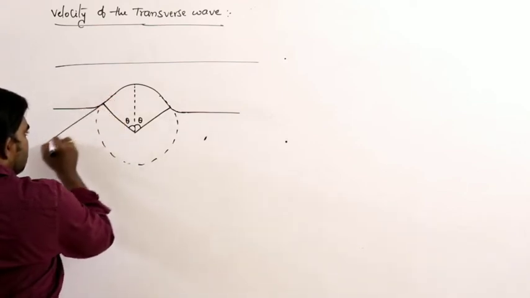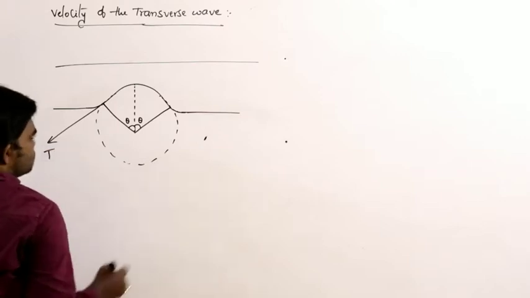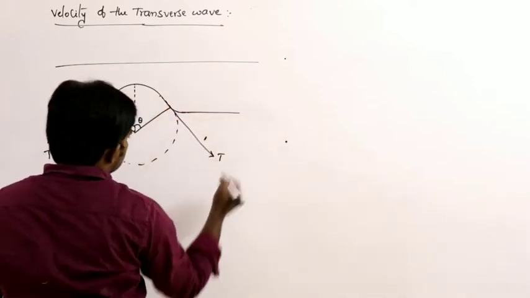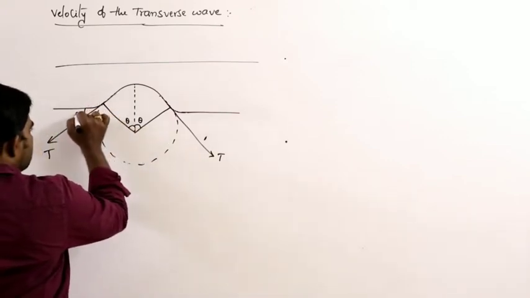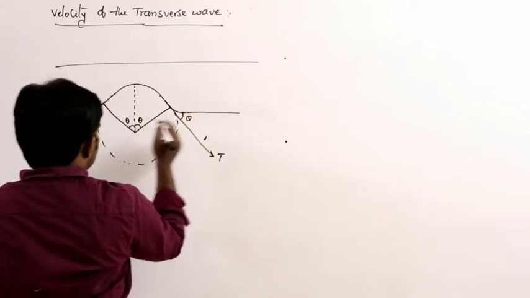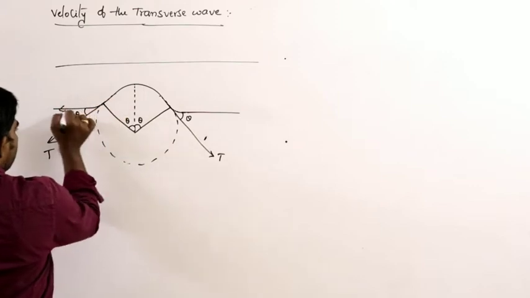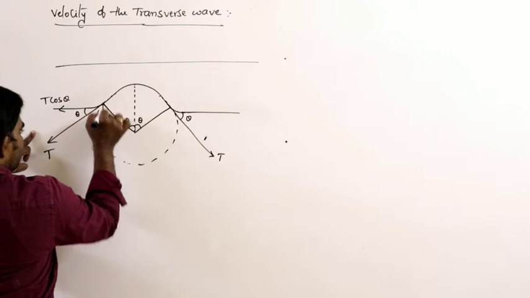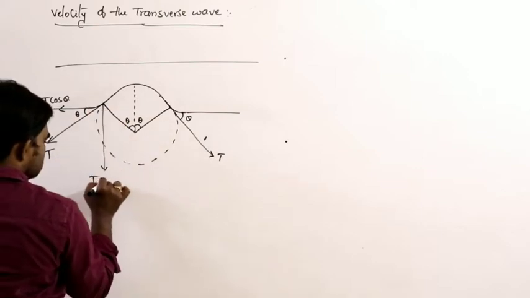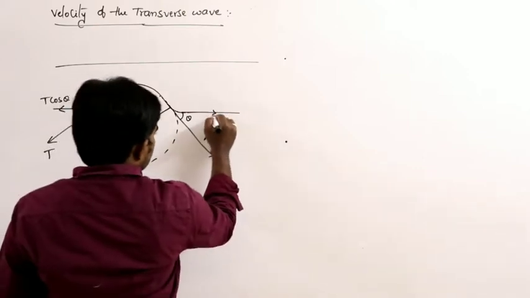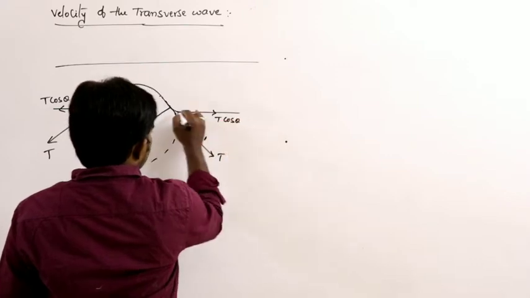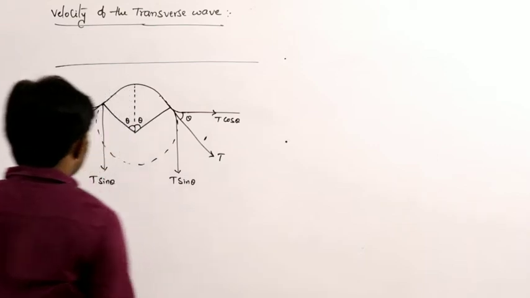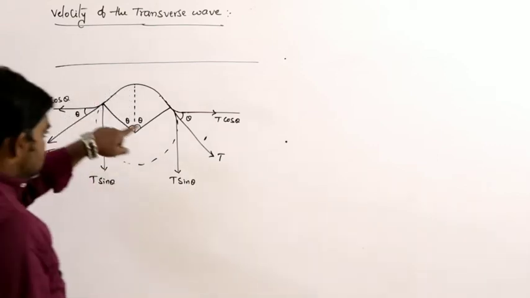For example, this is the direction of the tension. If it is the fixed point, this is the direction of the tension. This is theta, here also theta, and here also theta. So, T can be divided into two components here. This is T cos theta and this is T sin theta. Here also this is T cos theta and this is T sin theta. This is T cos theta, both.